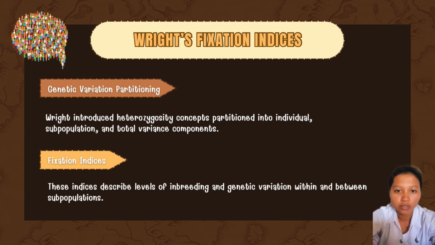Fixation indices introduce a partitioning of genetic variation, with heterozygosity completely partitioned into the different subpopulation and various components. Fixation indices indicate high levels of inbreeding and genetic variance within and between subpopulations.